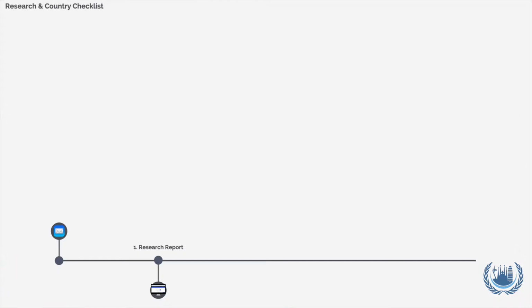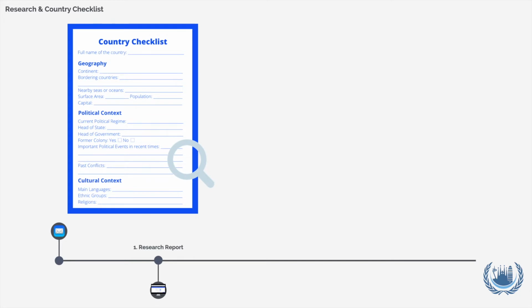Once you've read the research reports and have a general idea of the topic and where it currently stands, you're ready to start your own research. The second step you have to take is to gather information on your delegation. It's vital that you understand the delegation you have chosen, as it will allow you to properly represent them. To do so, we've created a country checklist that you can find in the preparation kit at the link below.